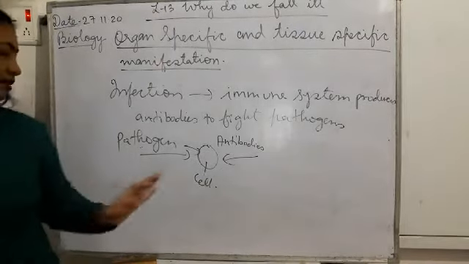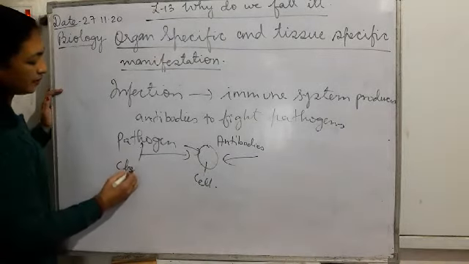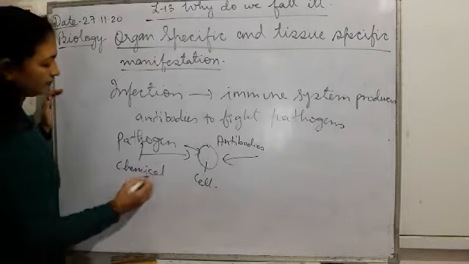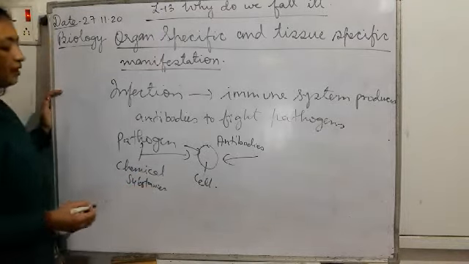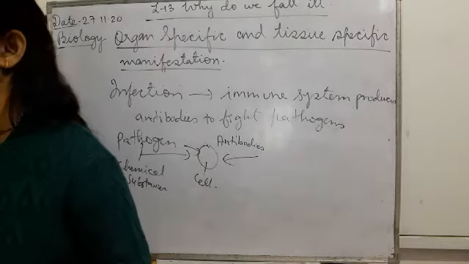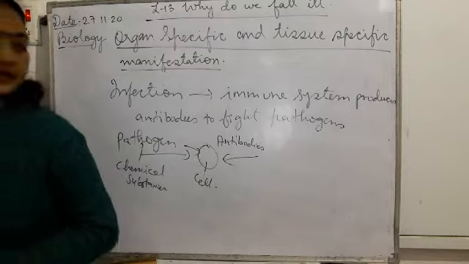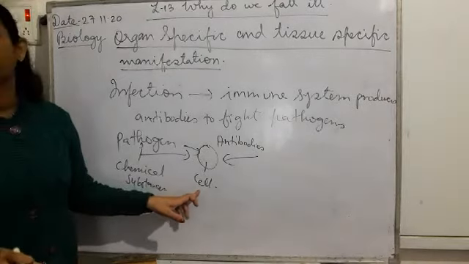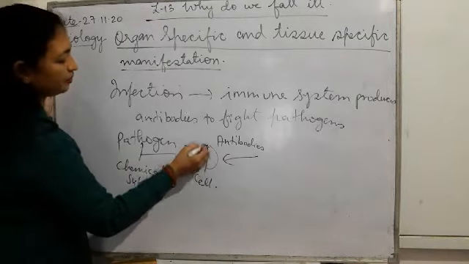This pathogen will produce some chemical substances. When this pathogen is affecting a cell or a tissue, they will release some chemical substances, and the cell which is affected will also produce some.